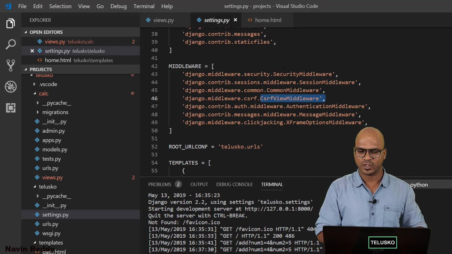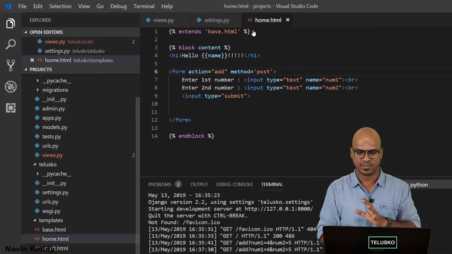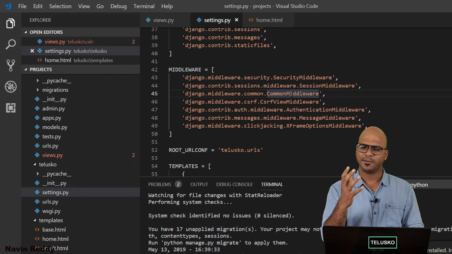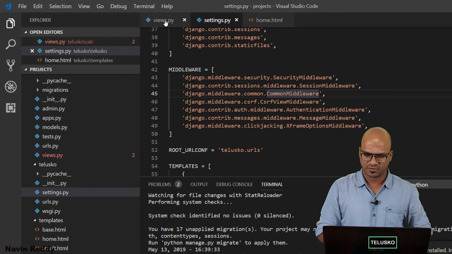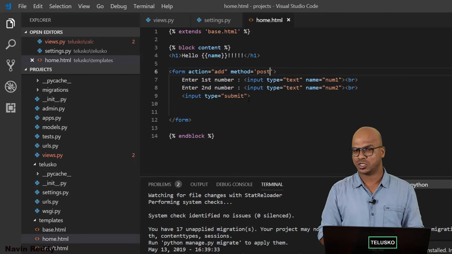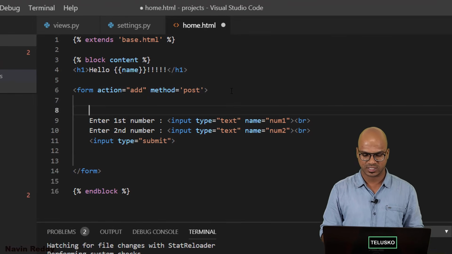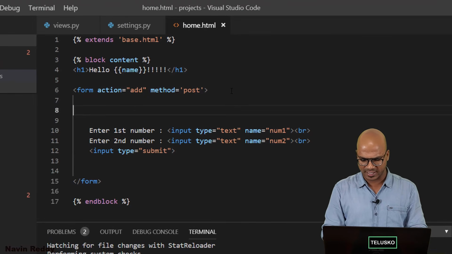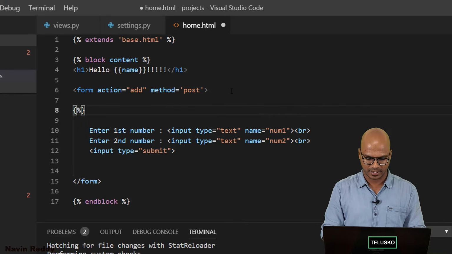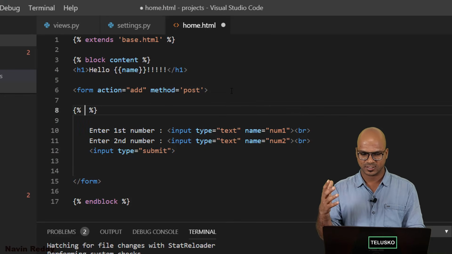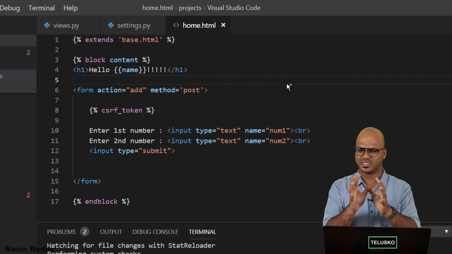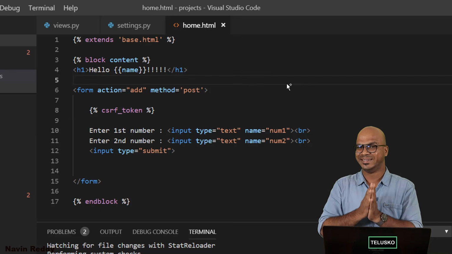And then in our code, we are not using it. If you can see home.html, we are not using it here. So what can be done? Since it is compulsory, just go back to home.html, and here we'll say, hey, I want to use that token here. And the way you can do that is again by using Jinja code. So we'll say curly brackets and then percentage, and here we have to say csrf_token. So that's it. Basically, you're using a token here to send the data.